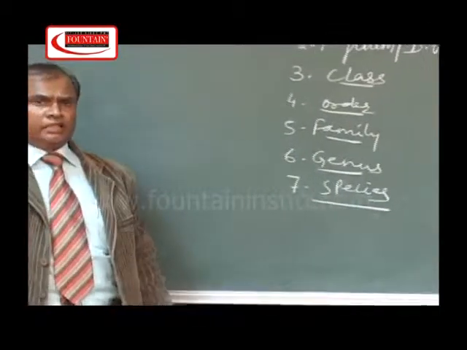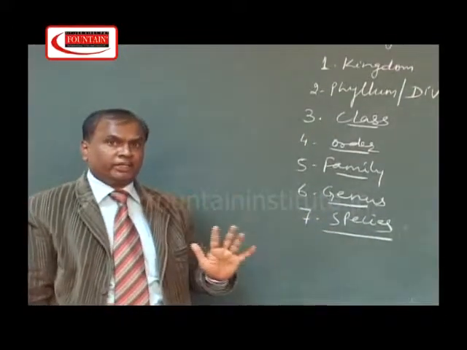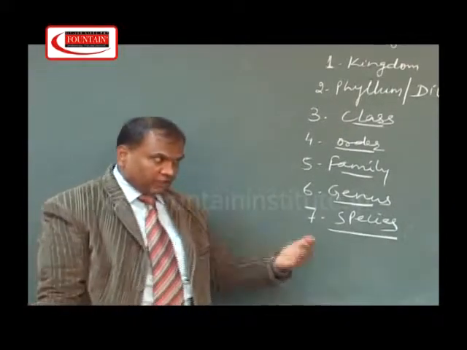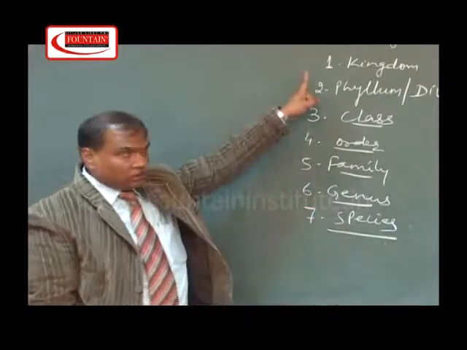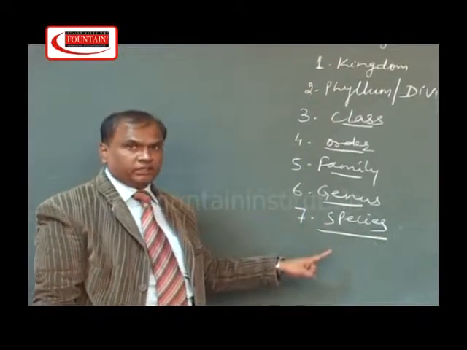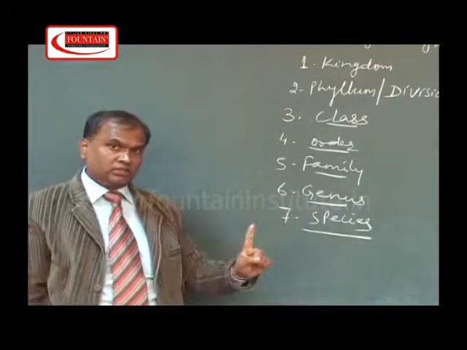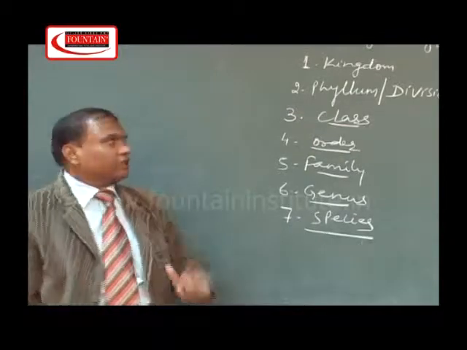So, ICBN has recognized these 7 categories. These 7 categories are the obligatory ones. Obligatory means if you have to identify or name a plant, you have to define all these 7 categories, and after that the name of genus and name of species will be considered as the scientific name or botanical name of that particular organism.